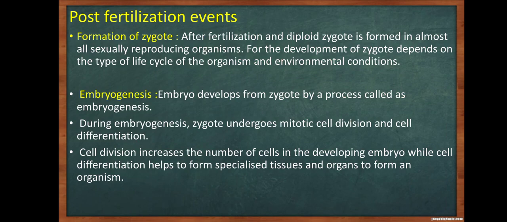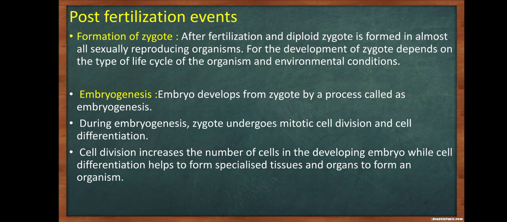Post-fertilization events. Formation of zygote. After fertilization, a diploid zygote is formed in almost all the sexually reproducing organisms. The development of zygote depends on the type of life cycle of the organism and environmental conditions. Embryogenesis.